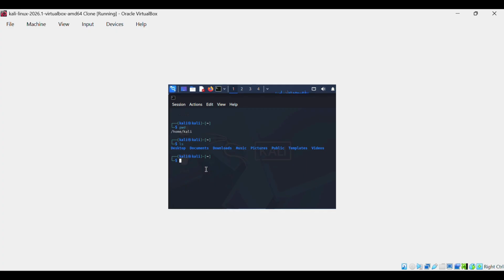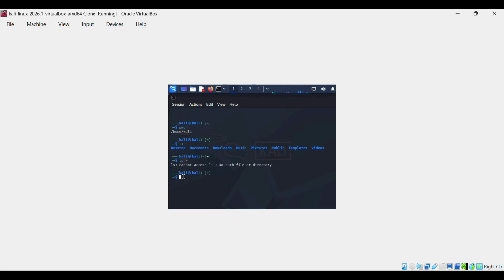ls with a dash option is used to show detailed information. So ls dash... sorry, this is not working. I think I entered the wrong command.